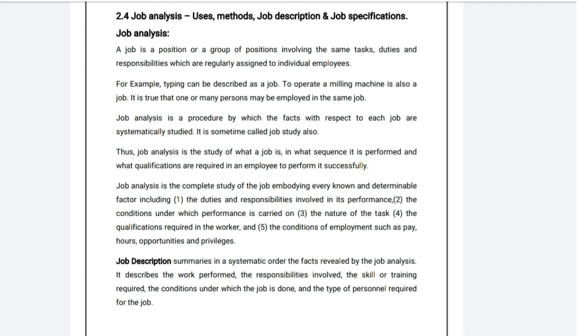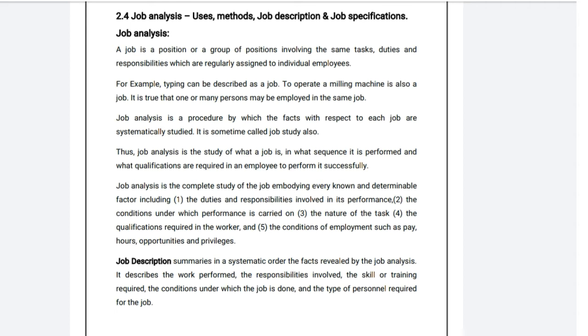Third, the nature of the task. Fourth, the qualification required for the employee. And fifth, the conditions of employment, such as pay, hours, opportunities and privileges, and also the position, whether the position is temporary, contractual or permanent.